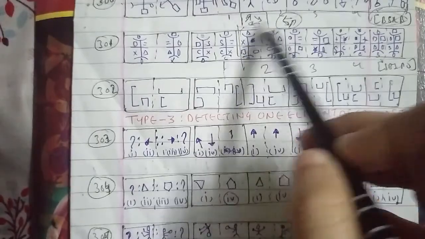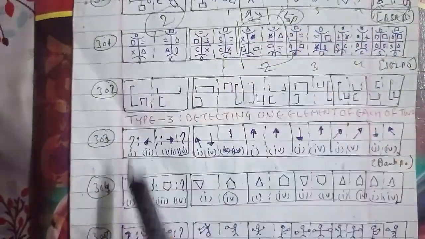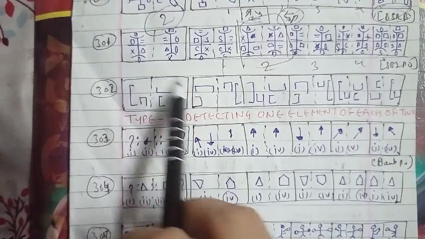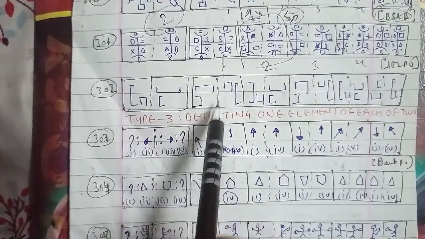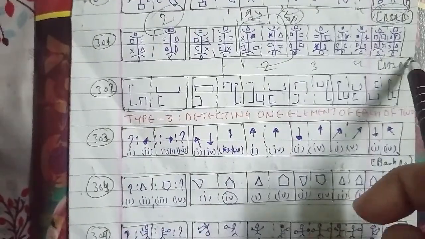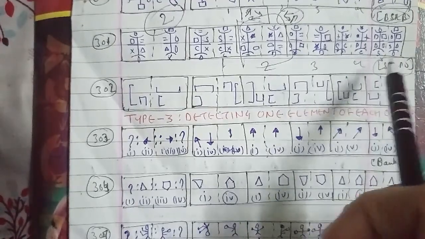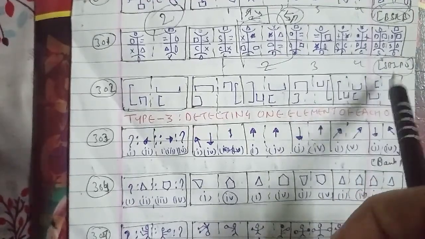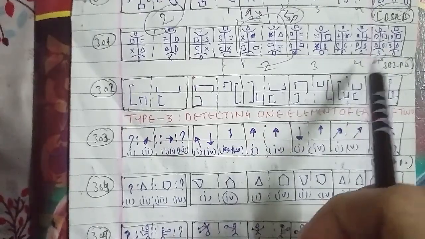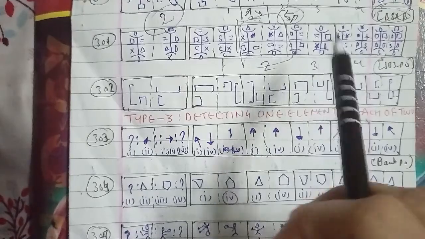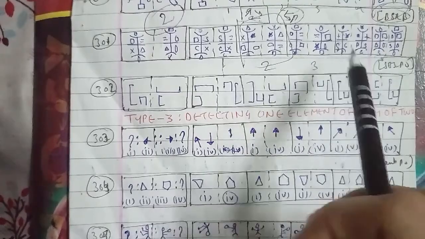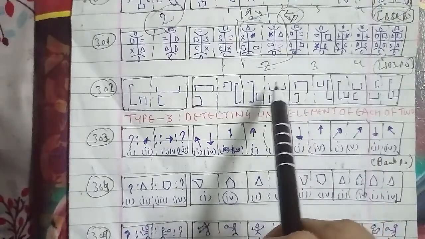This type of question is based upon analogy, consisting of the figures 1, 2, 3 and 4 in the problem set, and figures A, B, C, D, E in the answer set. Each figure in the answer set further comprises two more figures, and it is required to choose a figure from the answer set such that figures 1 and 2 are related in the same way as 3 and 4.